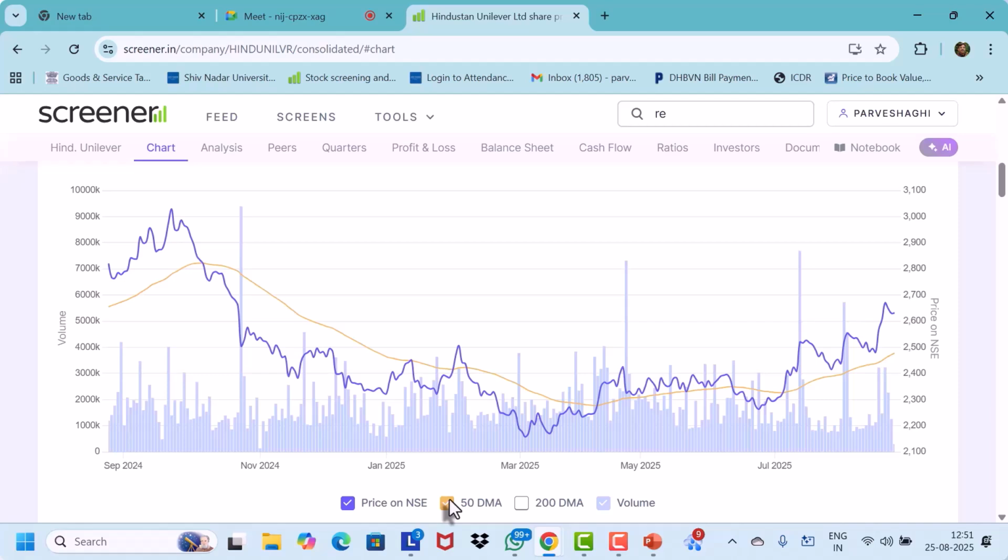Now if you look at the last here, tell me, is the 50-day moving average below the daily price, or is the price below the moving average? This price is above the 50-day moving average, isn't it? Now here what is happening? Here also the price is above the 50-day moving average, or sorry, the price is below the 50-day moving average, isn't it? So the first is, if the price is above the moving average, it's good for the company. That means the trend is up.